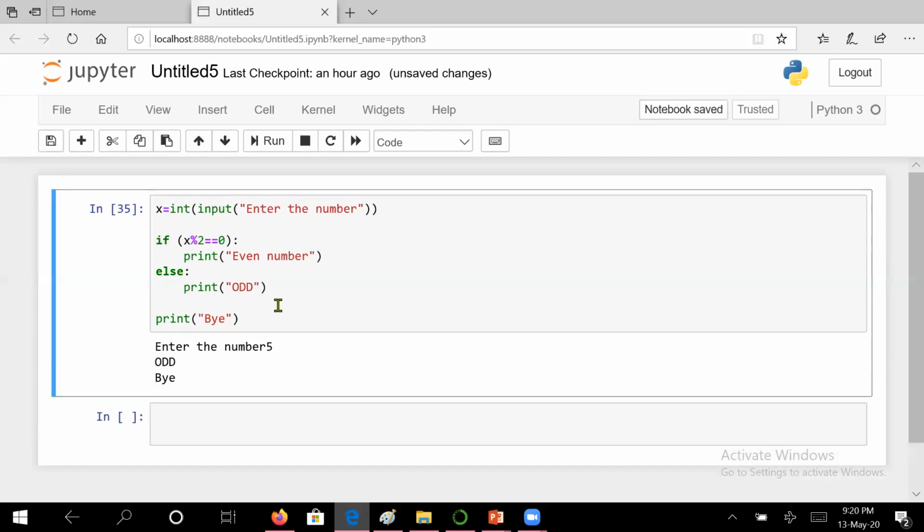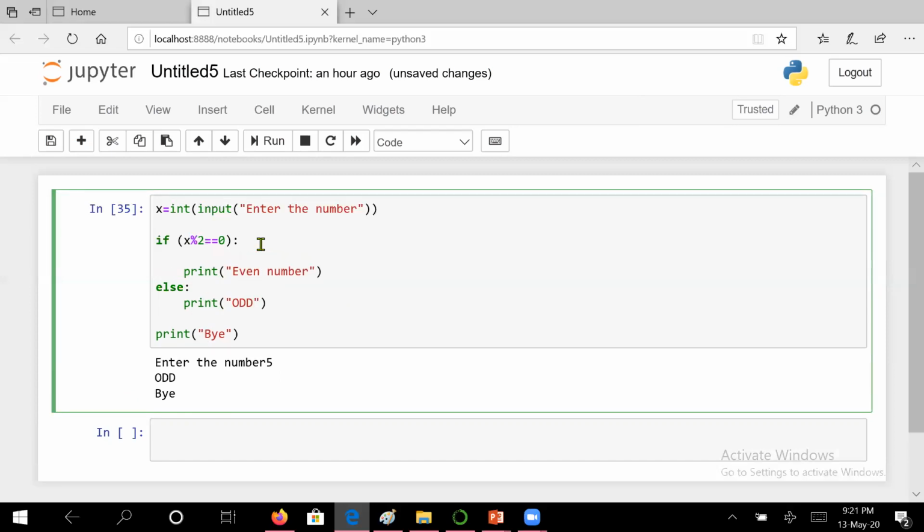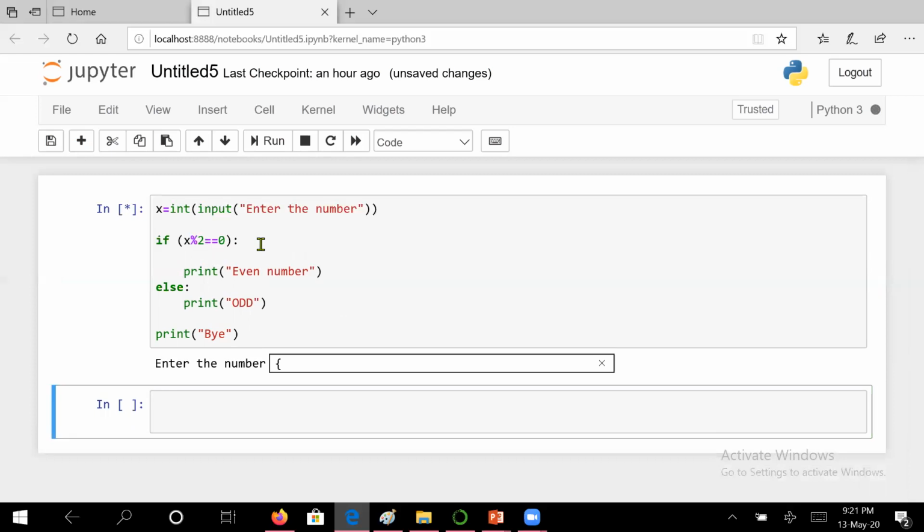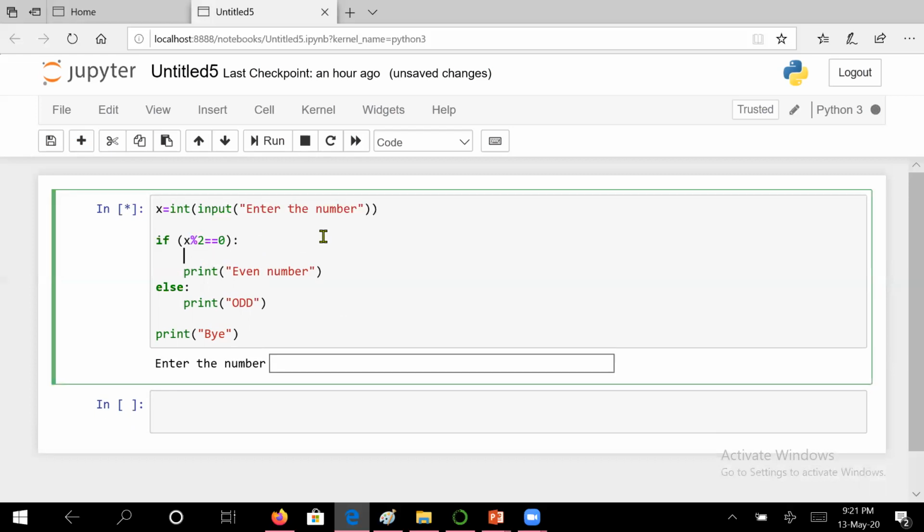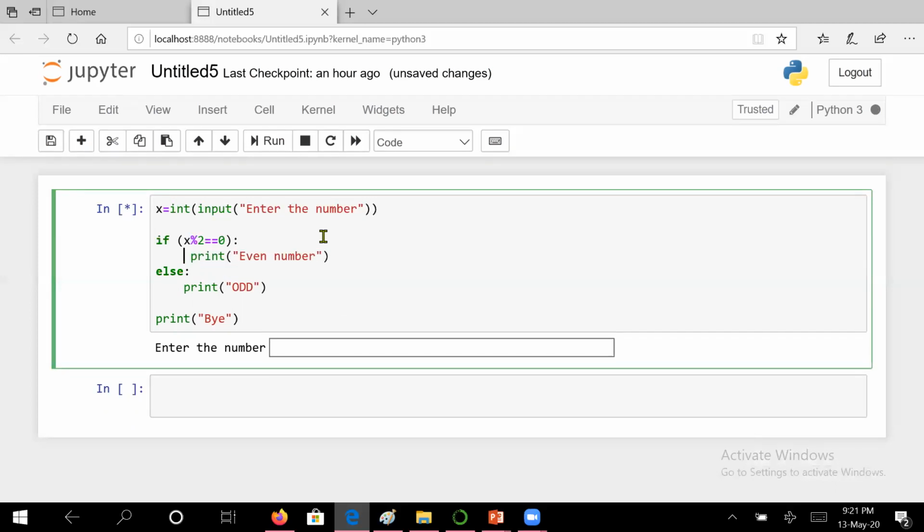Okay, by. Now here you have seen that in spite of even number or odd number, it is printing "by", because you are seeing here that there are no curly brackets as such. Like in C we were seeing such curly brackets, right? We are habituated to have curly brackets. But in Python, there are no curly brackets as such. Instead, there is something called indentation.